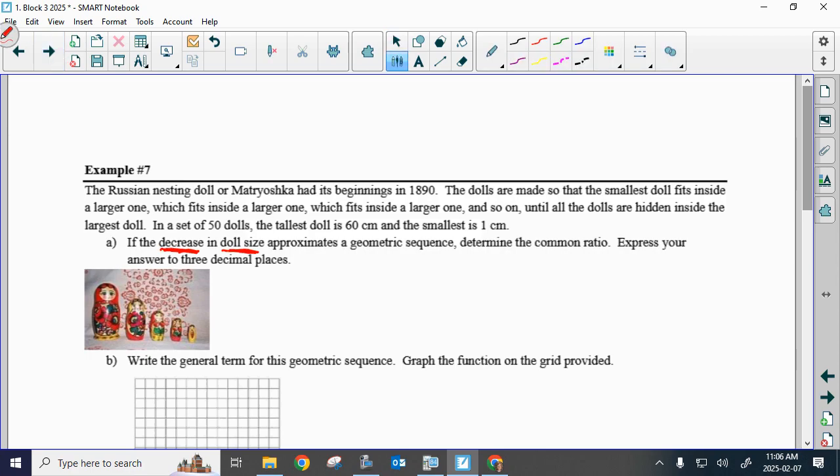So what that means is our first term is going to be the 60 centimeter doll, and then we're getting smaller from there. Can you guys get your heads wrapped around that? Okay, when we look at this, there's 50 dolls. Guys, what would the 50 represent? Which variable would that be?